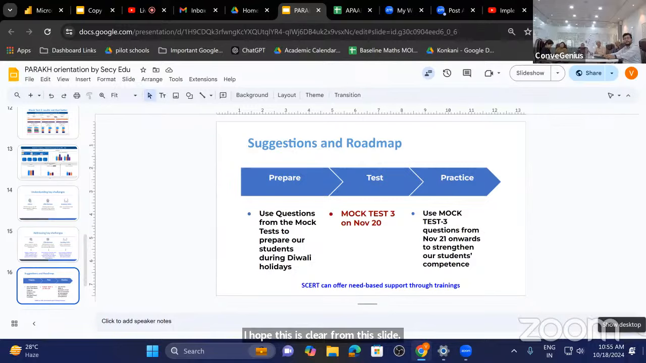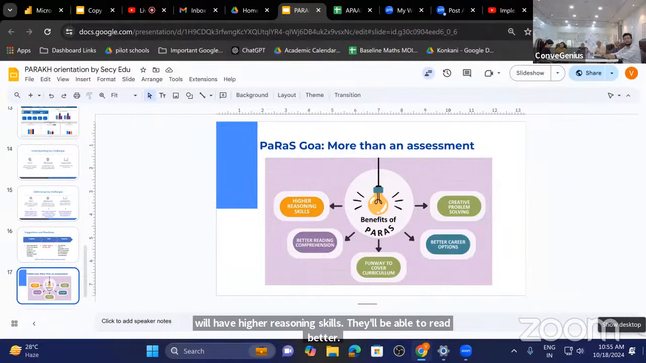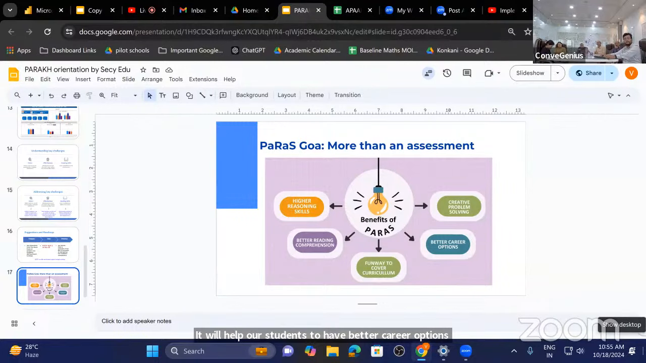Next slide. So let's understand why we are doing all this. By doing this, you will realize that the students will have higher reasoning skills. They'll be able to read better. We are also covering the curriculum. If the student or teacher is feeling that we are not covering the curriculum, it is wrong. We are also covering the curriculum. It will help our students to have better career options, and it will also develop creative problem solving ability in all the students. Now, I would request our secretary sir to address why we are doing this and how important it is for all the schools to put efforts in this.